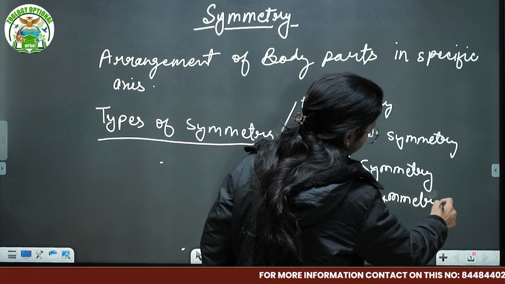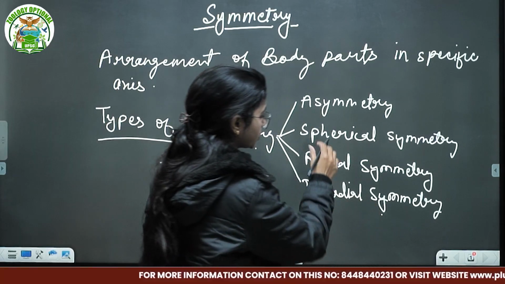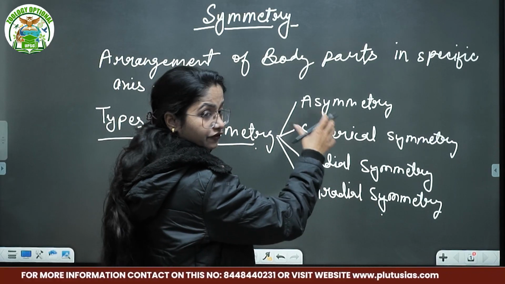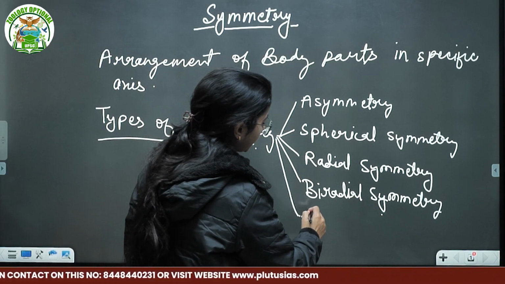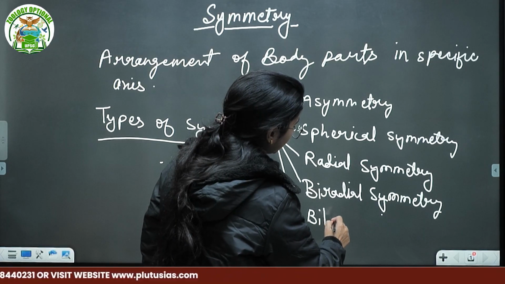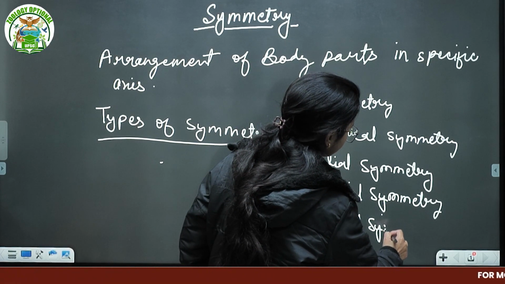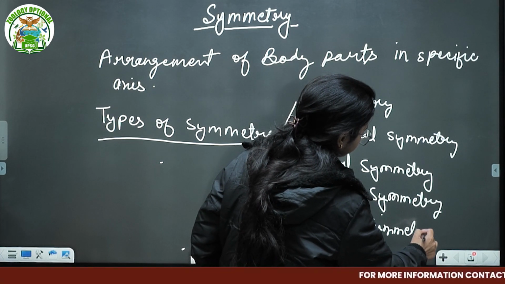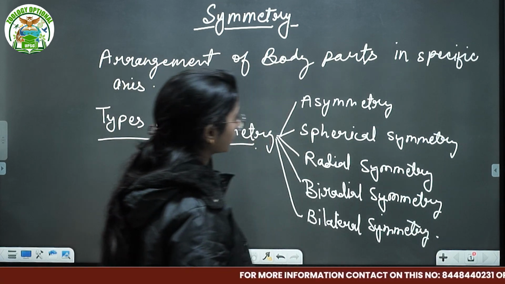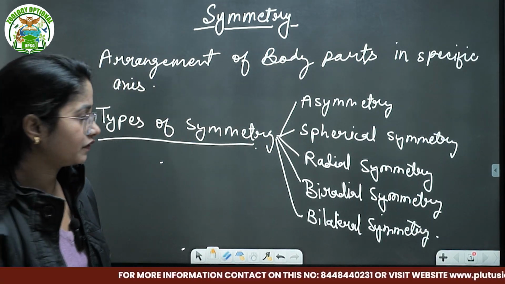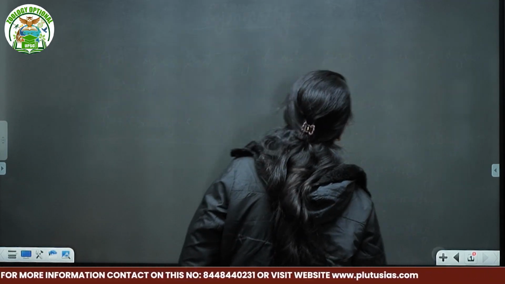Which shows the connection. This biradial symmetry shows the connecting link from the radial to the bilateral. Bilateral, as we know, is the most developed type of symmetry. Then we talk about bilateral symmetry. These are the major five classifications when we talk about symmetry. Now we talk about them one by one a little bit.